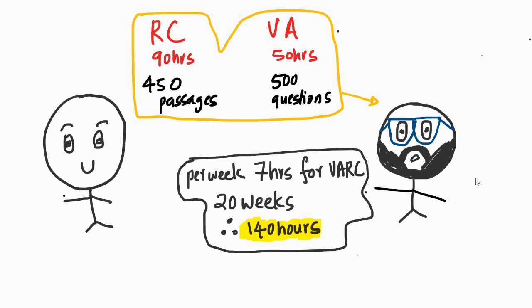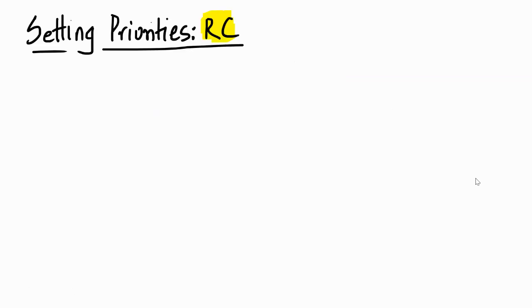I might even say that you should look at about 300 passages. That should be good enough, according to me. But it's okay. Let's have this number, ladies and gentlemen. Let's just set some priorities. Let's start with reading comprehension. How do I set priorities? The plan of action has to be based on the priorities now, because we have got a constraint of 140 hours.